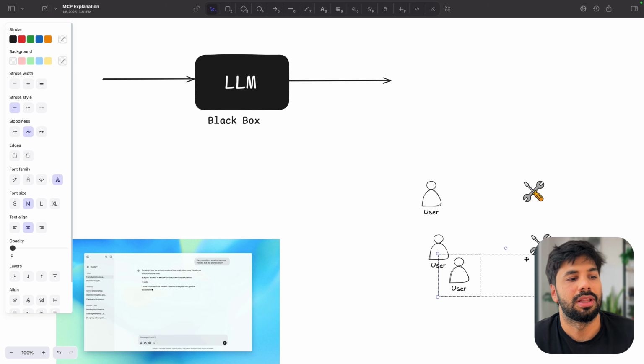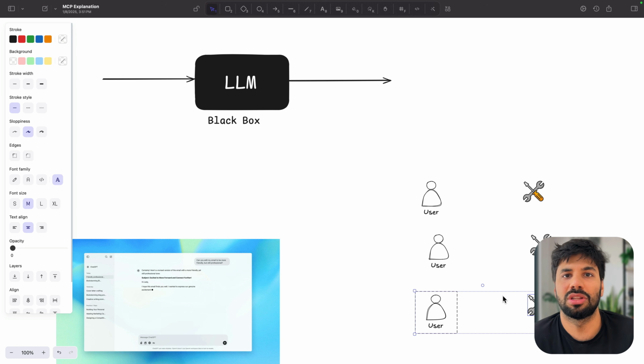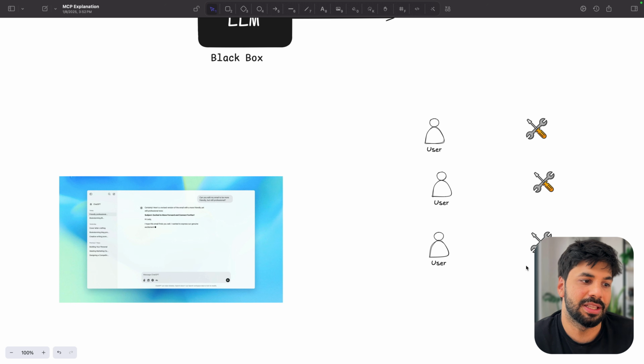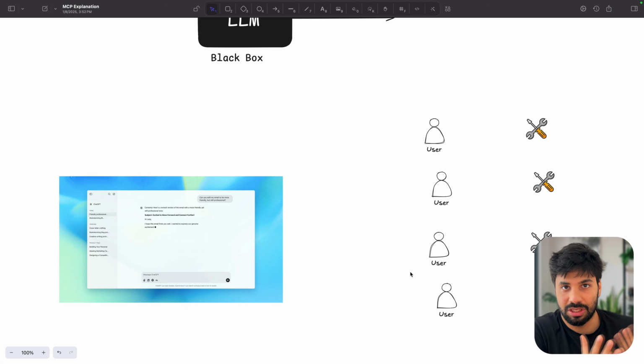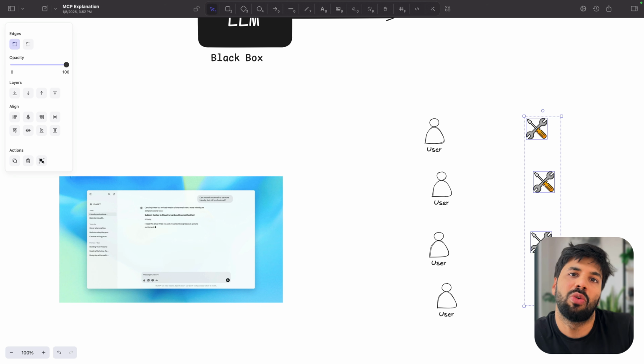Pretty good. Then there can be hundreds or thousands or even millions of people writing the same tool again and again, right? Because searching is something which all of us would like to have in our application. If I'm creating any web application and if I have some chatbot, I would like it to search the web or at least connect to something, right? So we will be creating the same tool over and over again.